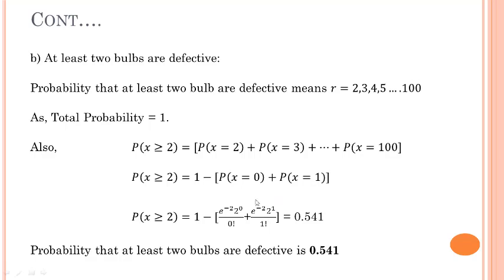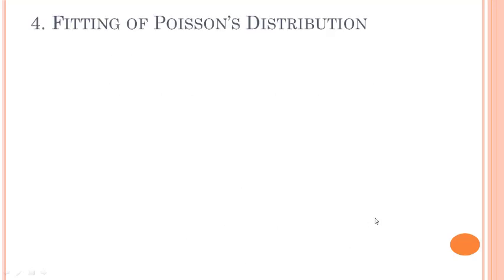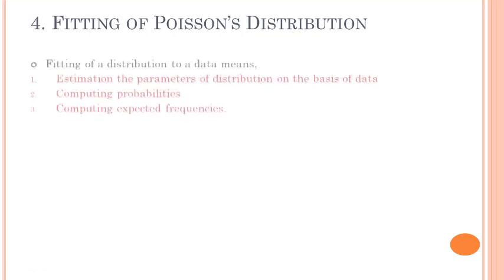We just put down the equation of a Poisson distribution, and we get the probability that at least 2 bulbs are defective is 0.541. So we'll see the next point, the fitting of a Poisson distribution.